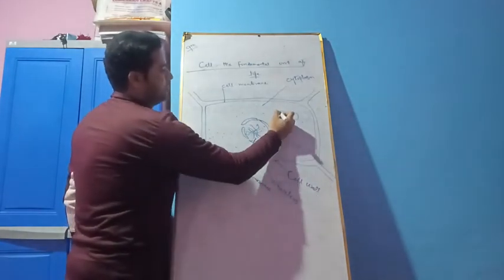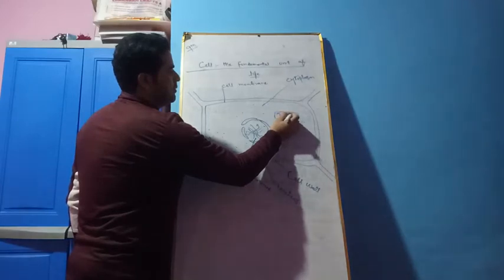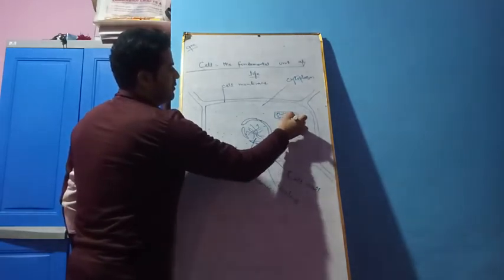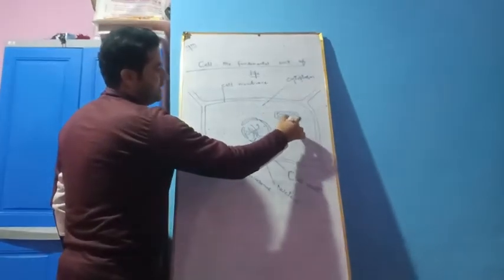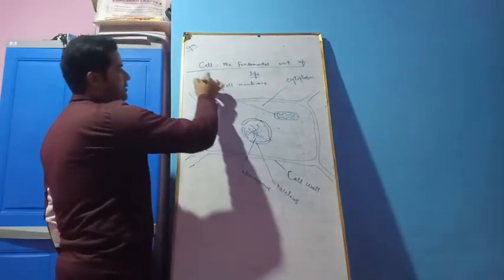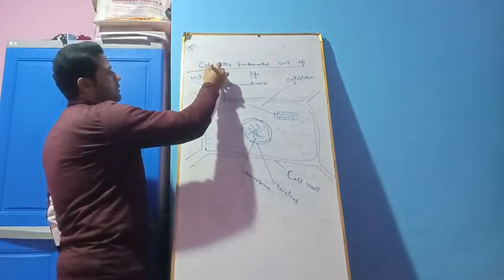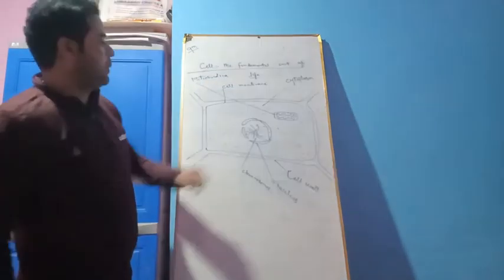Another part, this one, this is another part of the cell which we call as mitochondria. This is the mitochondria.